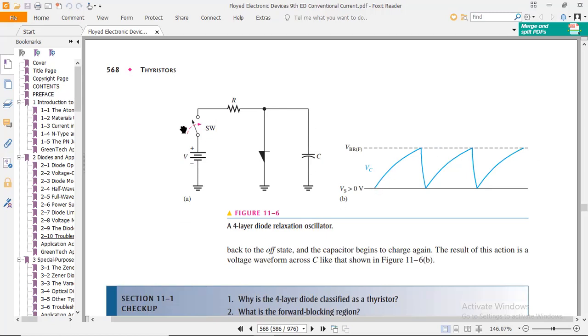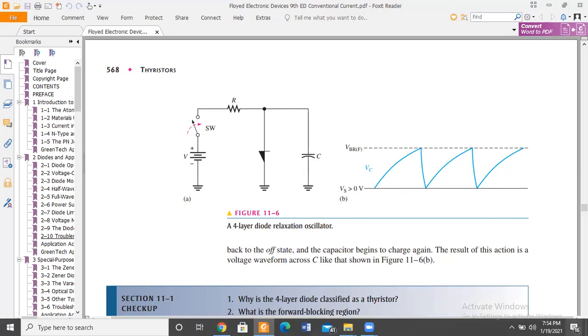And when the thyristor reaches the minimum holding current, the capacitor reduces its charge, and continuously the capacitor is charging and discharging. This is reflected in the waveform. So we get this barrier potential voltage in the forward direction. Categorically and continuously the capacitor is charging and discharging, and this statement is reflected by its image or diagram.